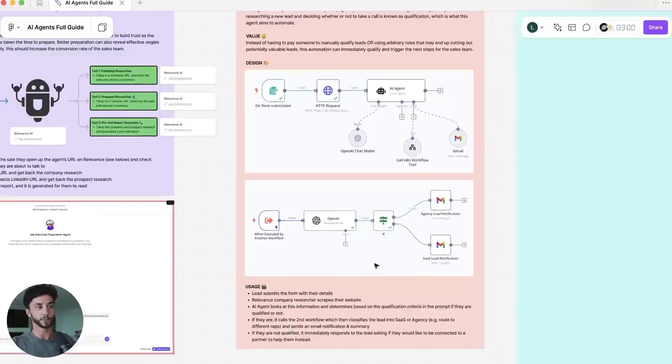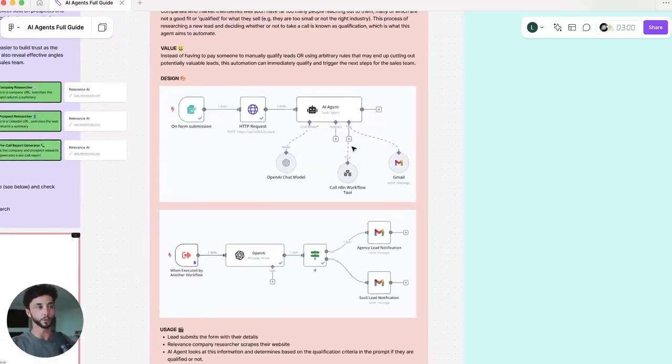All right, so I know that may have taken a while, but we got there eventually, and you can see that we've built out all of this functionality. We have our AI agent calling our tools if they are qualified and triggering this other workflow. Again, you can build so much cool stuff by connecting an agent to multiple different workflows. We have our little Relevance AI researcher tool that we're reusing here, and we have people getting denied with an instant email sending them back.